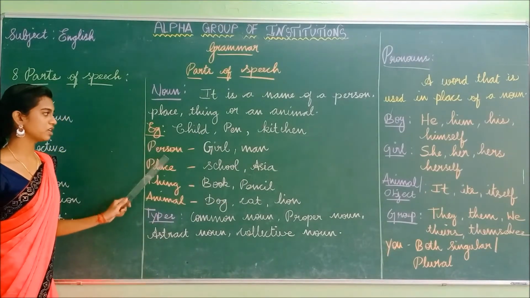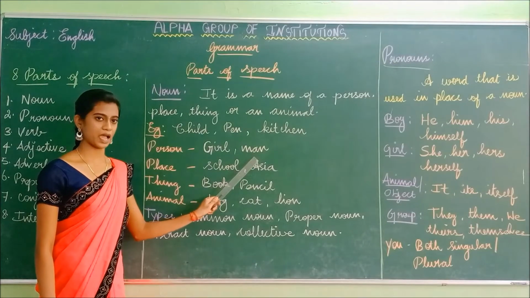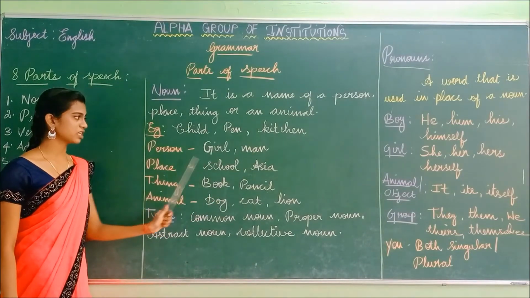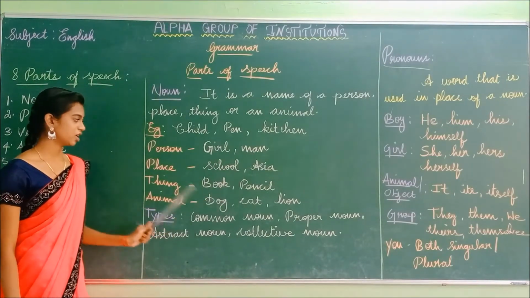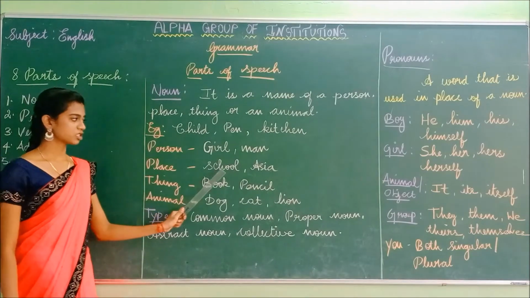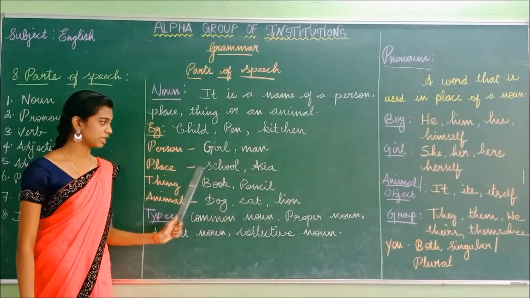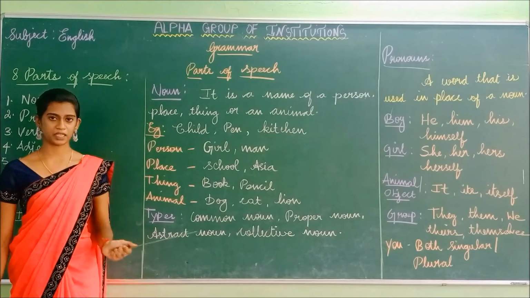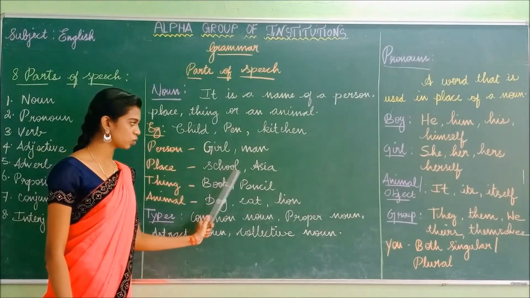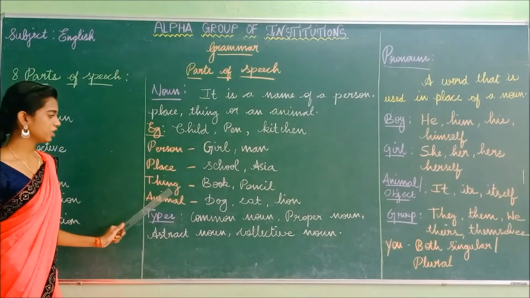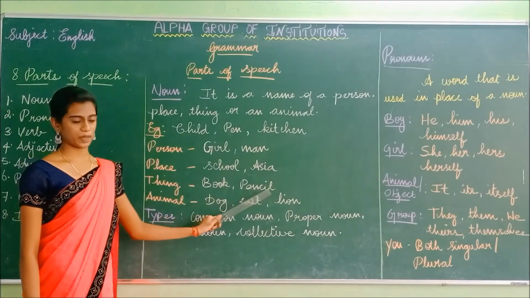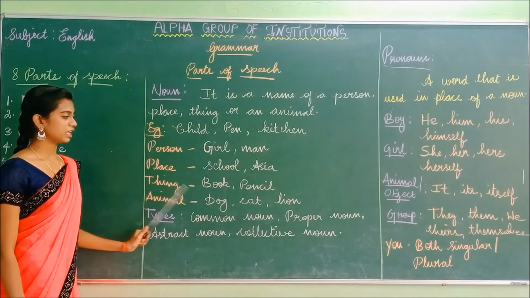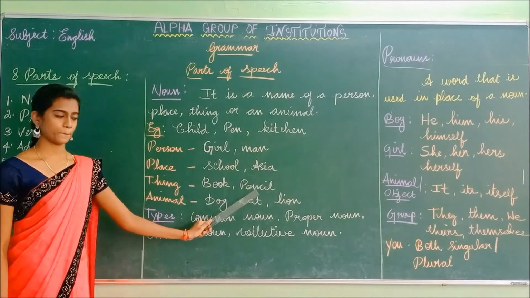For example, person: girl, man. The example for person is girl and man. The example for place is school, Asia, because it is the name of the place. And thing: book, pencil. The name of the thing is book, pencil.